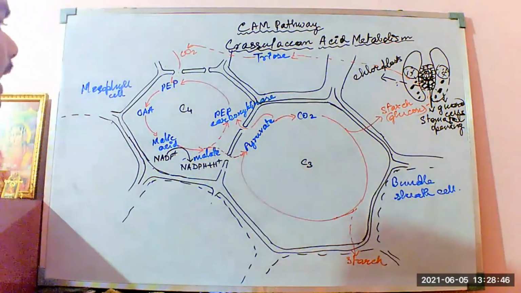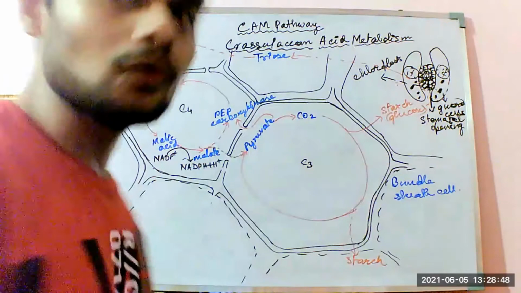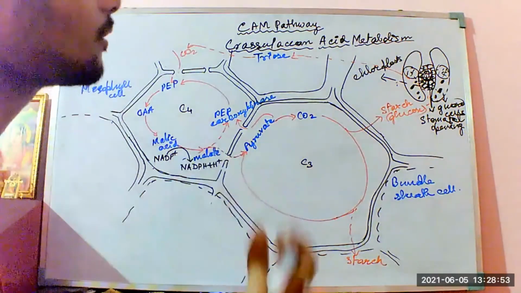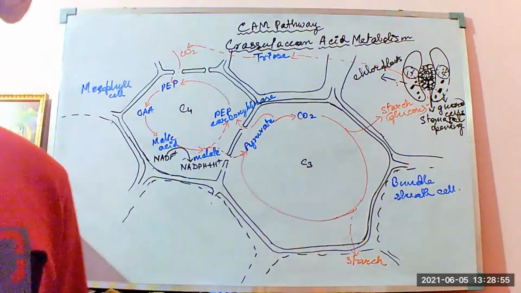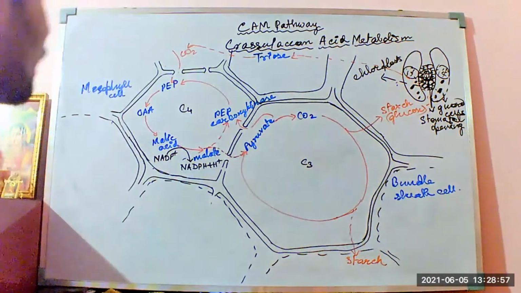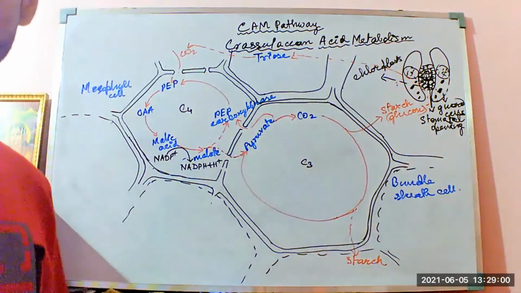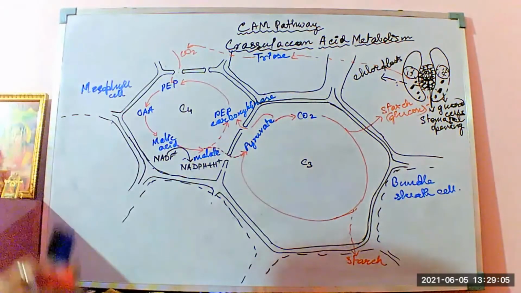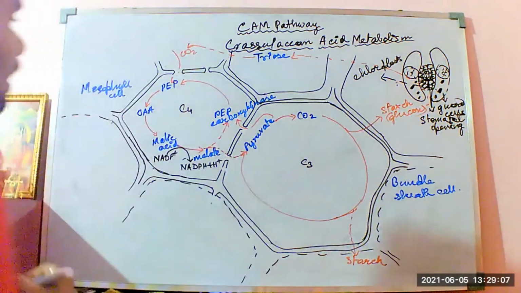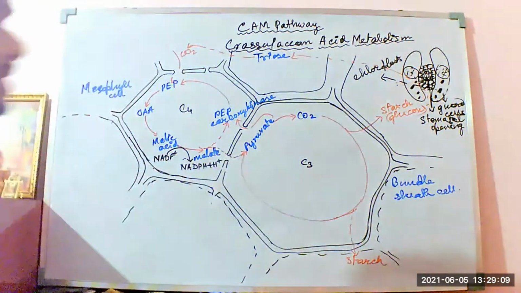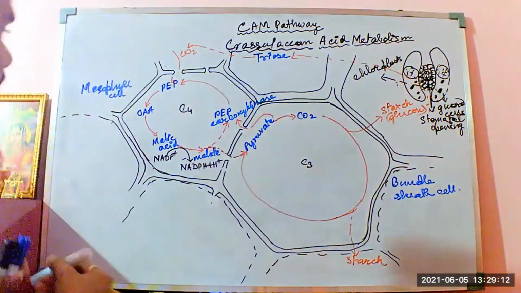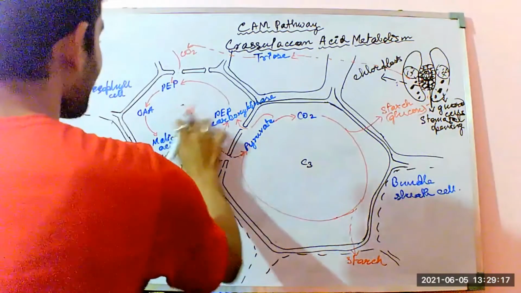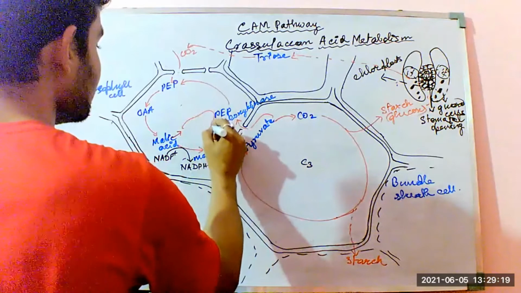Now, here, it's very important to understand the opening and closing of the stomata first. The opening and the closing of the stomata happens by the active K plus ion pumping theory. What happens in the normal photosynthetic cases, or generally in the maximum 95 to 98% plants, is that this malic acid that is produced directly enters into the vacuole present.